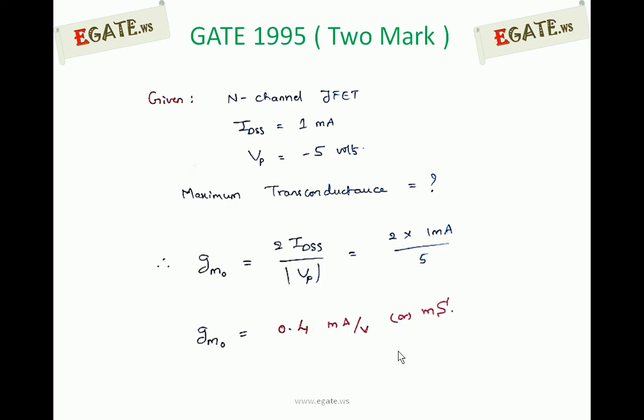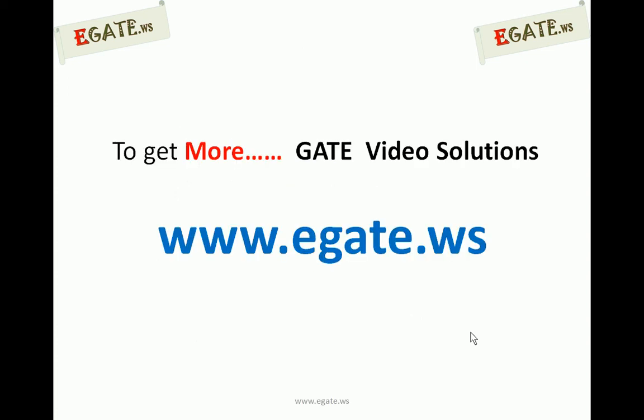We know the values for that. So substitute those values: 2 into IDSS of 1 milliampere and VP of 5 volts. That will be equal to 0.4 milliampere per volt, or millisiemens. So the maximum transconductance for the given question is 0.4 millisiemens.